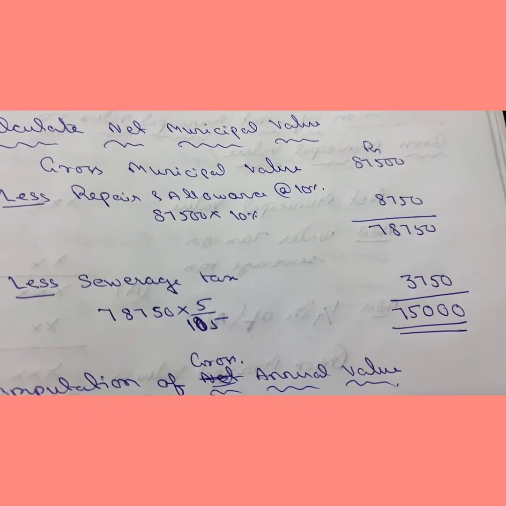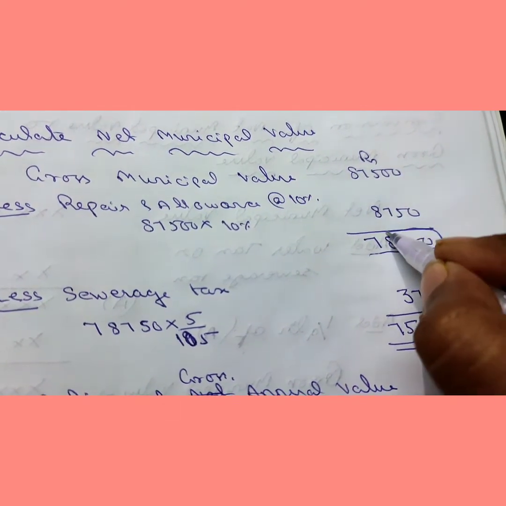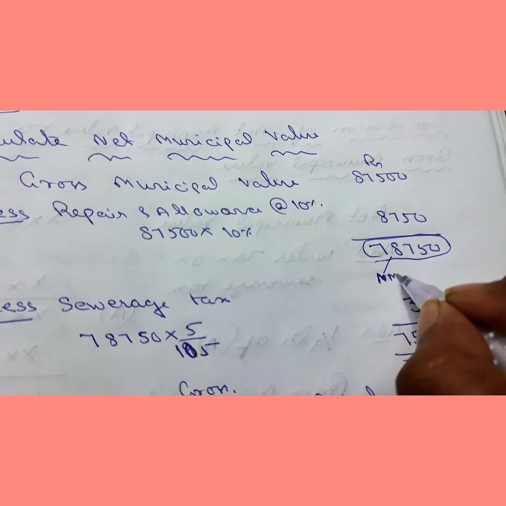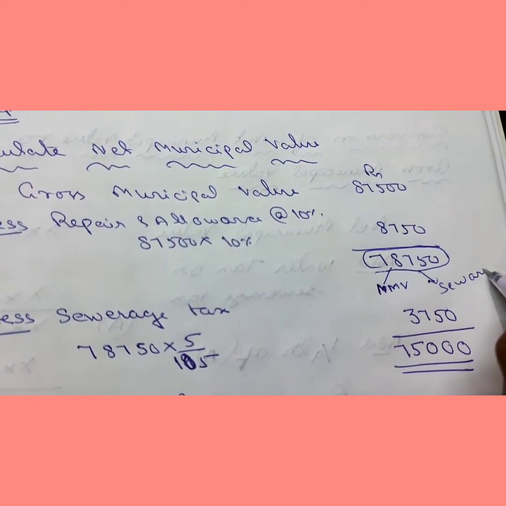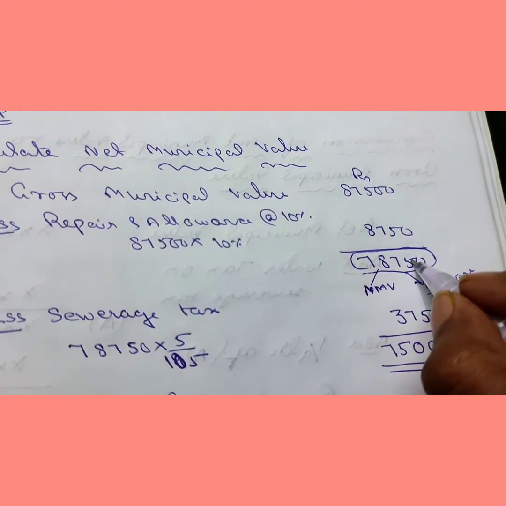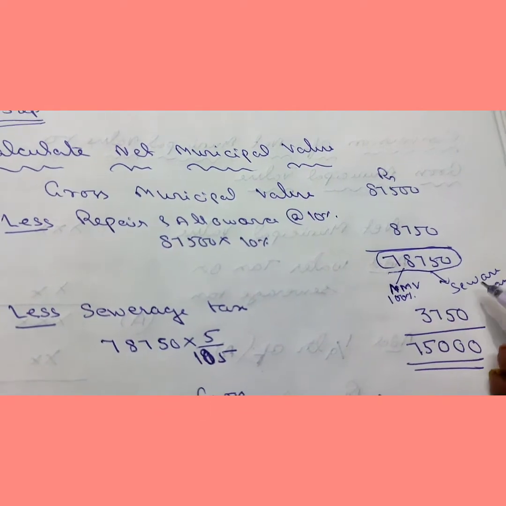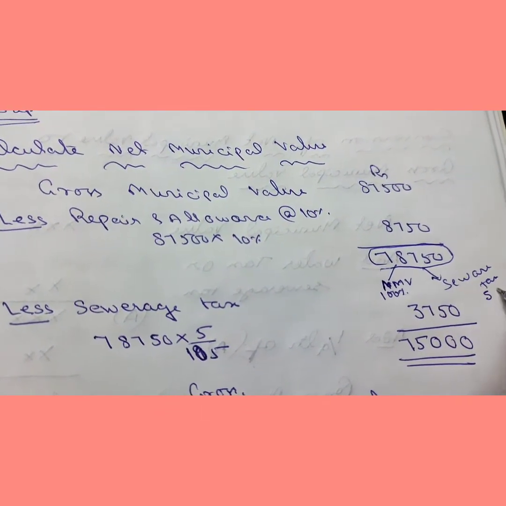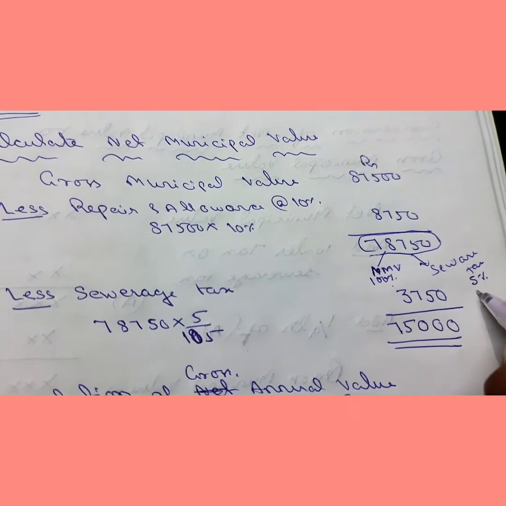So this 78,750 includes two things: one is net municipal value and another is sewage tax. If we think net municipal value is 100% and sewage tax is 5% of net municipal value, so NMV is 100% and sewage tax is 5%.